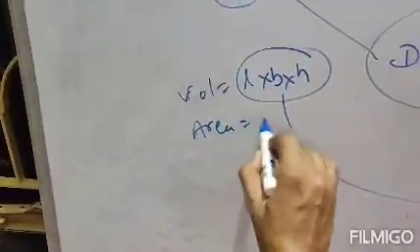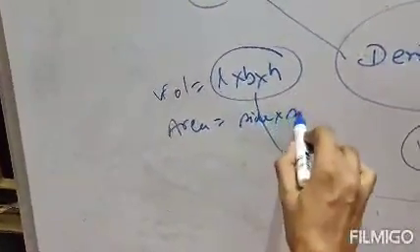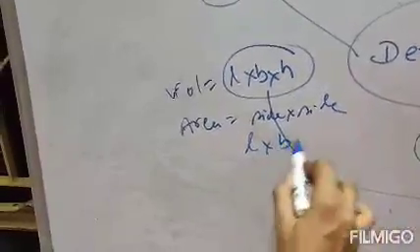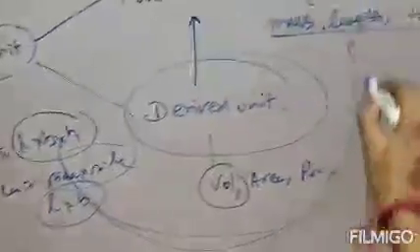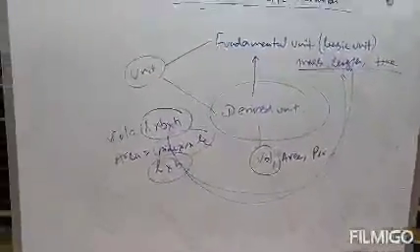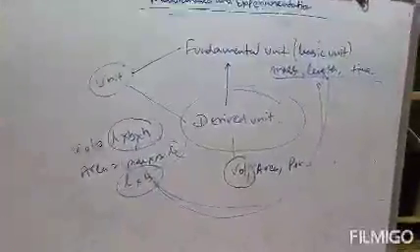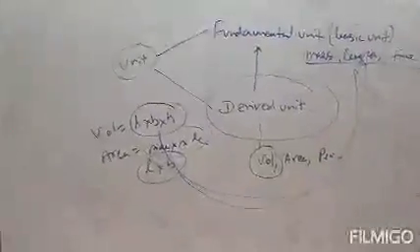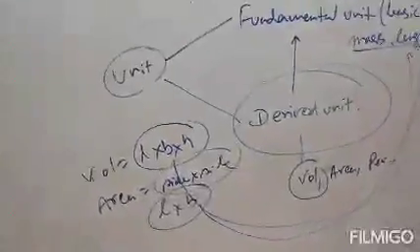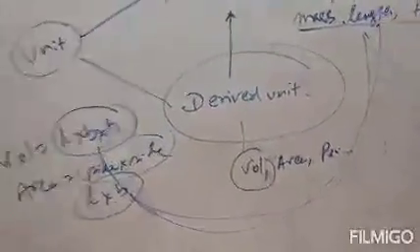In the case of area, we can express area as side into side or length into breadth. This is also a measurement of length, and length is a fundamental unit. That means area is a derived unit, because it depends on length, which is a fundamental unit. Clear? So these are the 2 types: fundamental units and derived units.